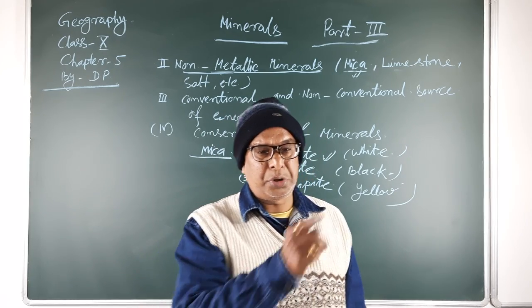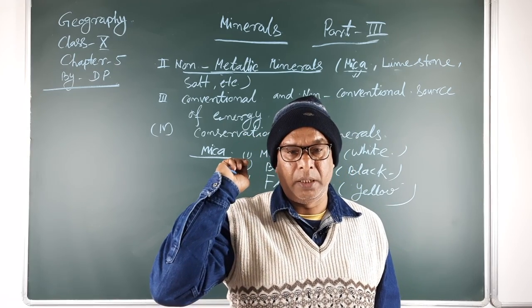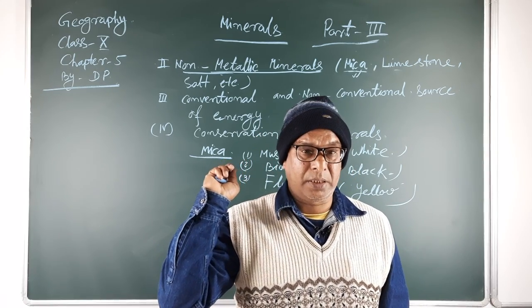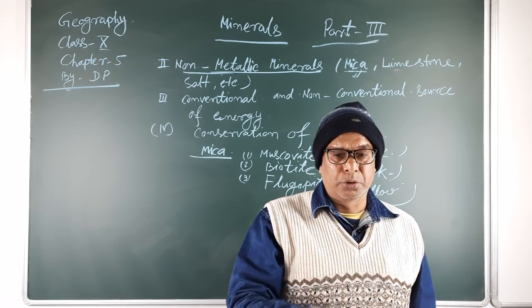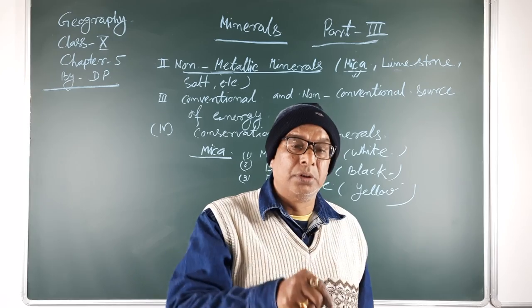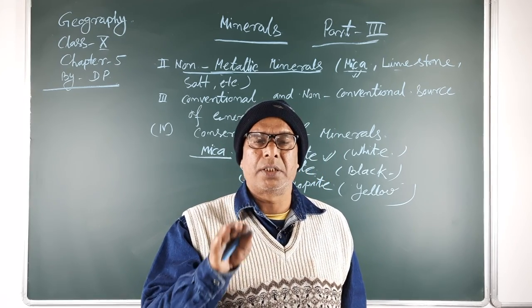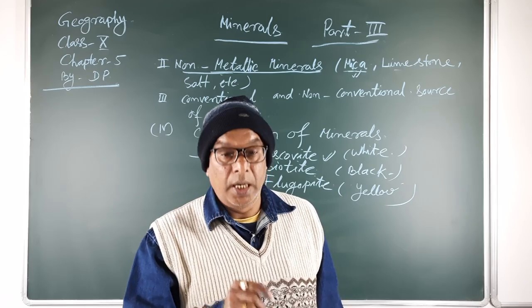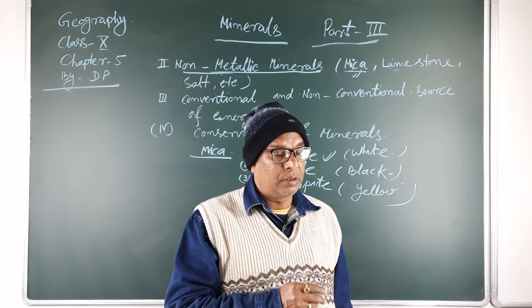Mica is also used in the glass industry, in the aeroplane and automobile industry, and in the computer sector. It is also used in irons, in metallurgical industries and glass hardness industries.